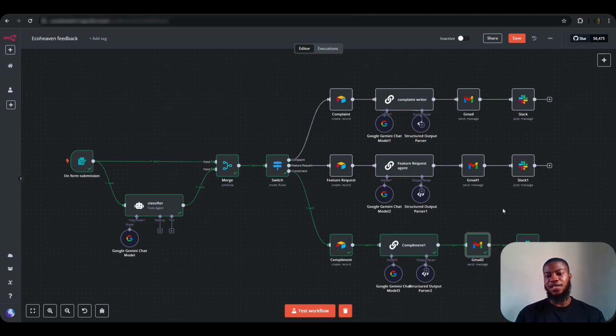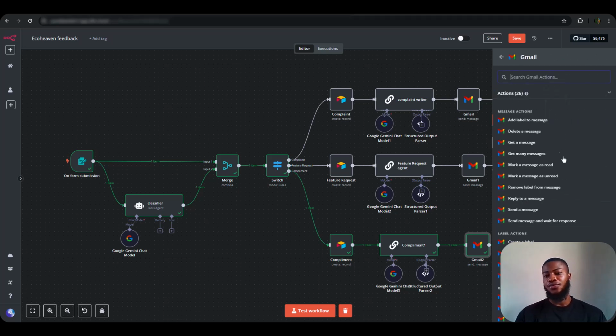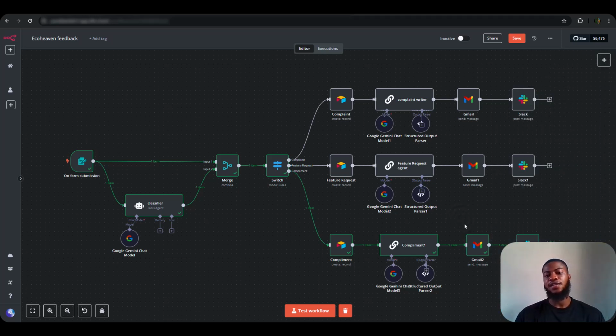So to do that, you just come here, search for Gmail. So on the nodes, you see create a label, delete a label, send a message, create a draft. So you can create a draft instead of actually sending a message. So it will just be there for you in your Gmail. You just go ahead and enter your Gmail instead of how we are getting it here. So you go to your own Gmail that you're using to send the email, and you review it for any further action, maybe to give it some personal touch before you send it on your own, and the workflow will continue on its own. So that's it about that.